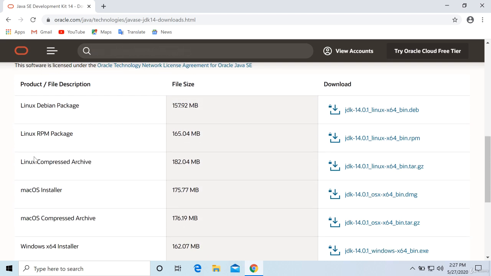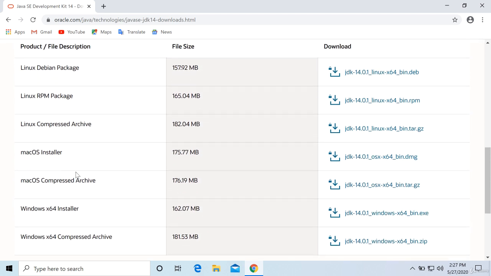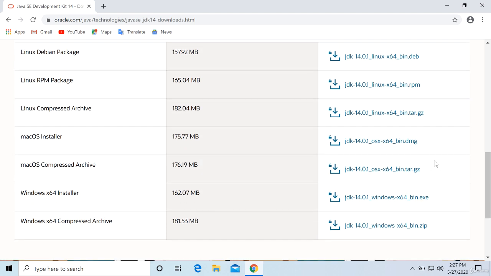Now these are for Linux and Mac. If you are using Mac operating system, just click on this one. It will download DMG file and it is easy to install. Just you install that application. That's it. You can start using Java easily.